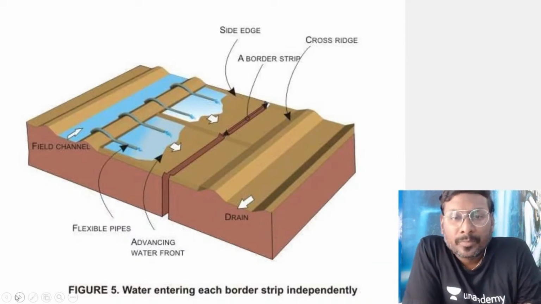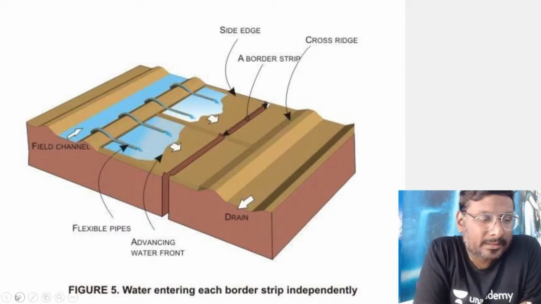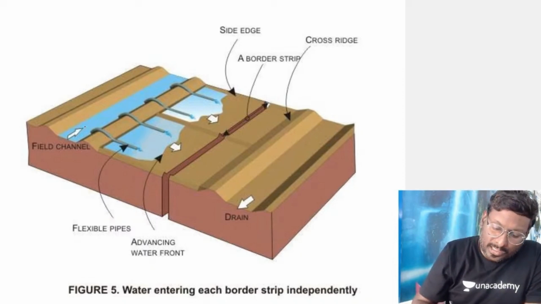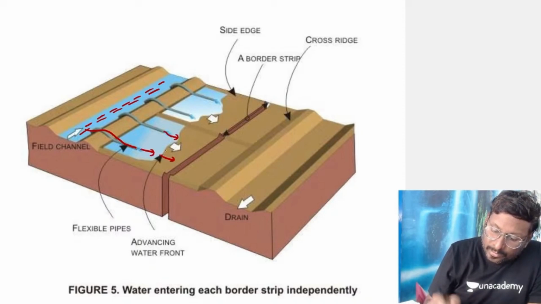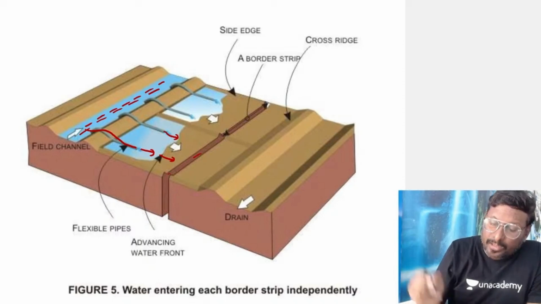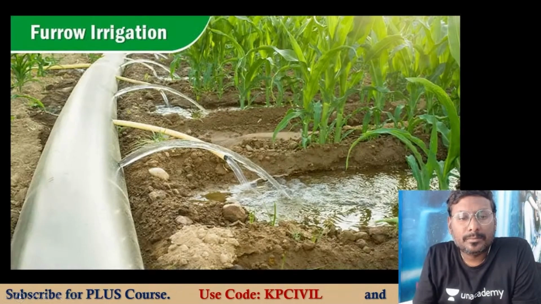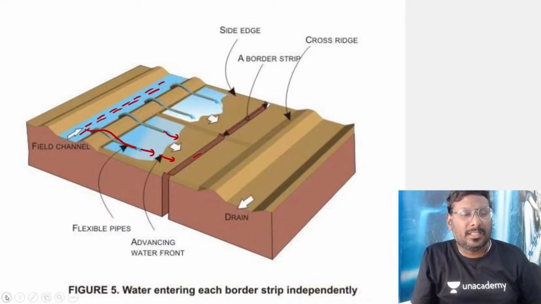So see this, bordered strip. You understand the concept, that is enough now. Flow channel, field channel, water is moving like this. These pipes are taking water and distributing it, and here the crop is there. Please understand that. Is that clear to you?